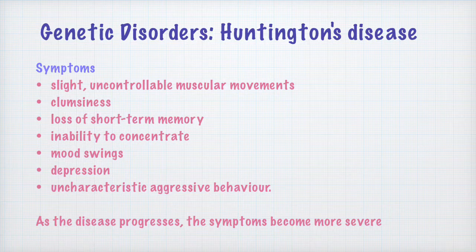As we learned previously, Huntington's disease is a progressive disorder. It involves neurodegeneration, which means degeneration of the brain. The neurons within the brain degenerate and the symptoms become severe with time. That's the reason we call Huntington's disease a progressive disease. It progresses, it increases in severity with time.